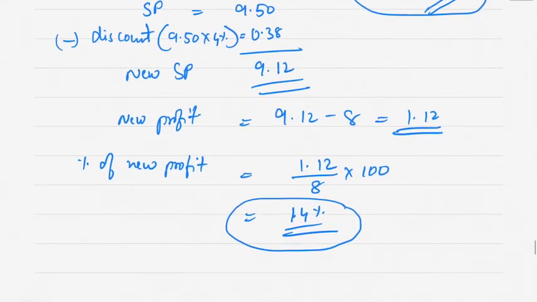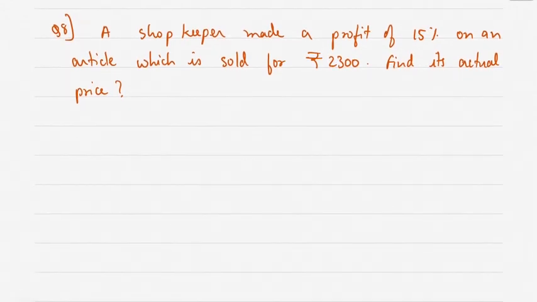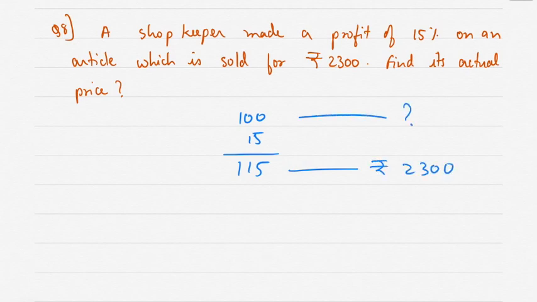Okay, let's see the next problem. A shopkeeper made a profit of 15% on an article which he sold for rupees 2300. Find the actual price. You have to find the actual price. Let the cost be 100. If cost is 100, profit is 15%. That means selling price is 115, and 115 is rupees 2300. How much is 100? Very simple.